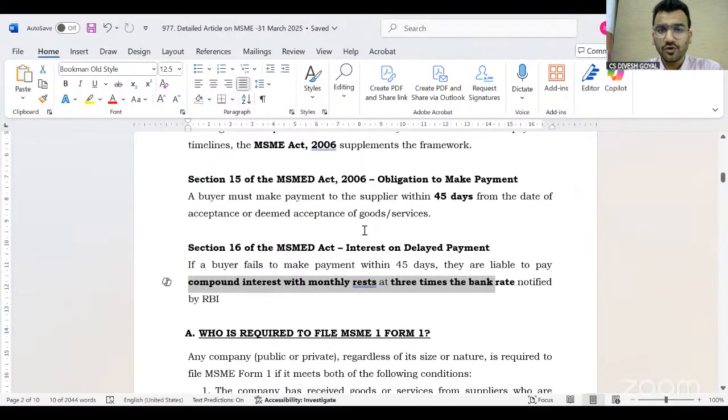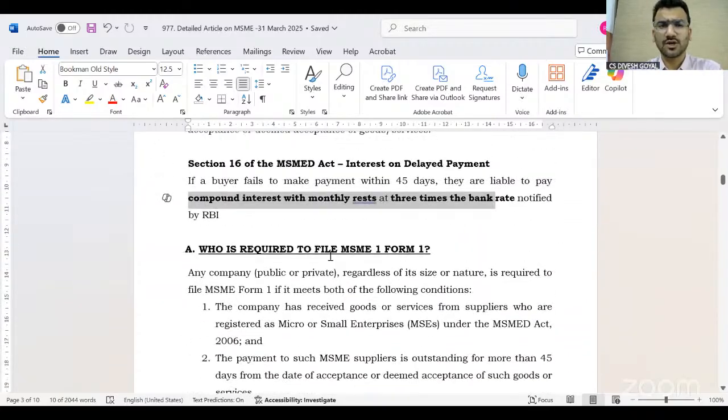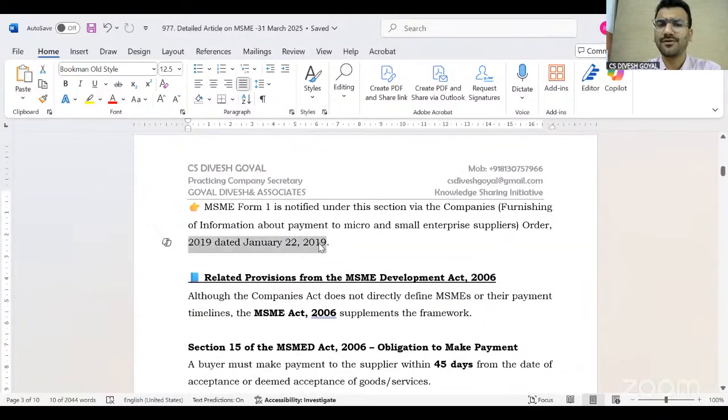So if you go through these two provisions of the MSME Act, the intent of the Act is that if payment is made between the first day and 45 days, that is completely okay, because the purpose of the MSME Act was to save the small supplier. So they have kept 45 days as the normal period. That's why, on the basis of Sections 15 and 16, the Ministry issued a circular in 2019 and came with the MSME 1 form.